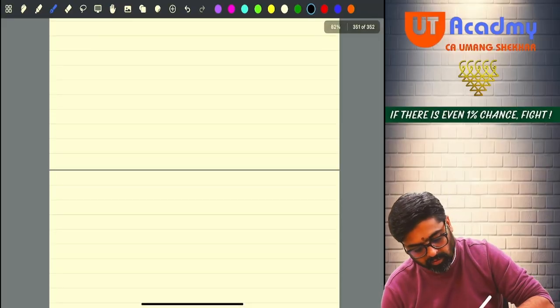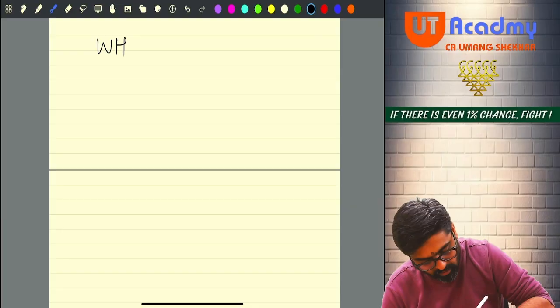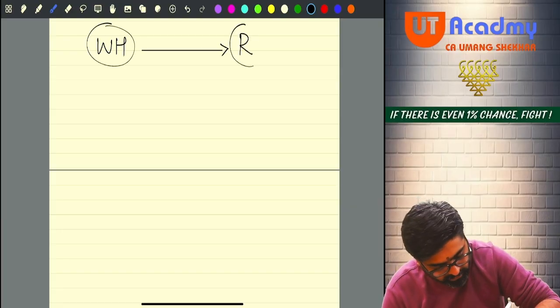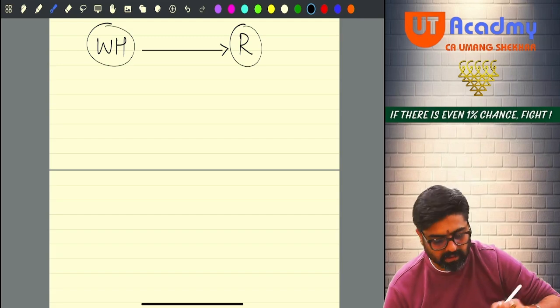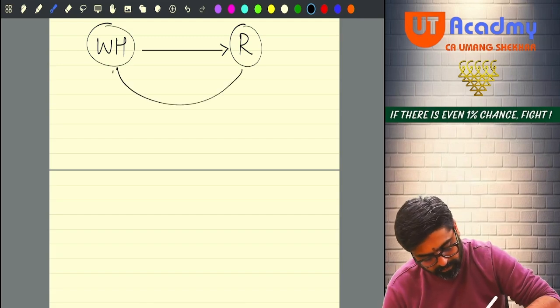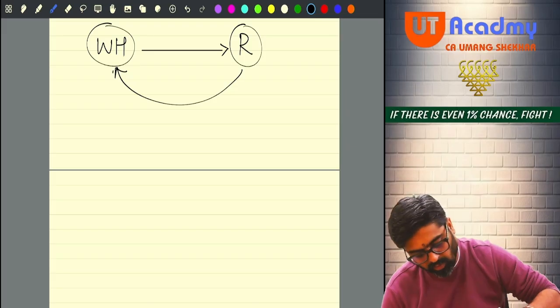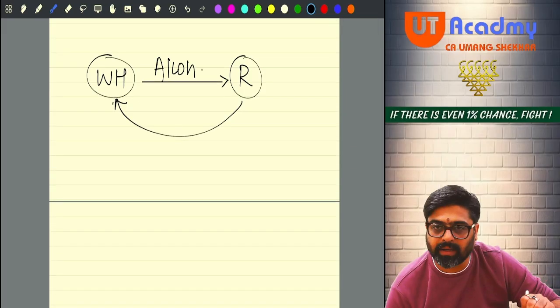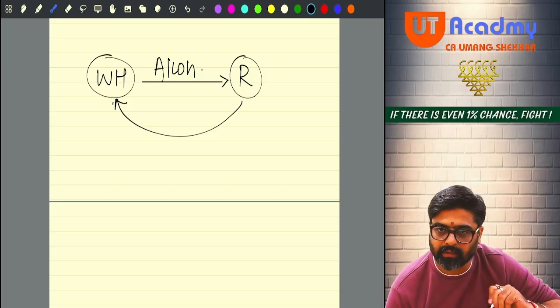So you are a wholesaler. You are selling alcoholic liquor to whom? Retailer. So now the retailer will give you the selling price. So the wholesaler is selling alcoholic liquor for human consumption to the retailer.